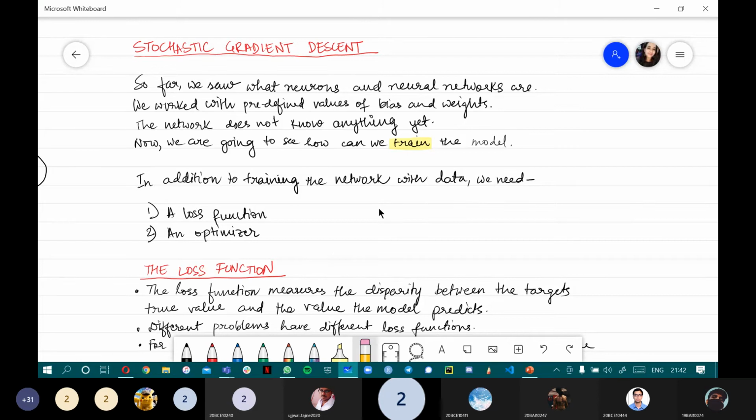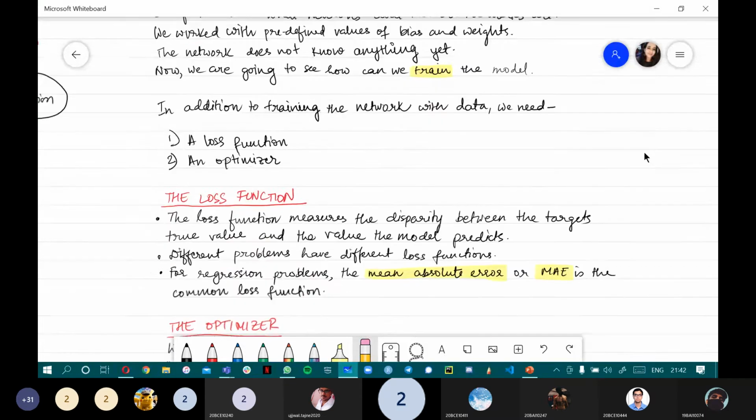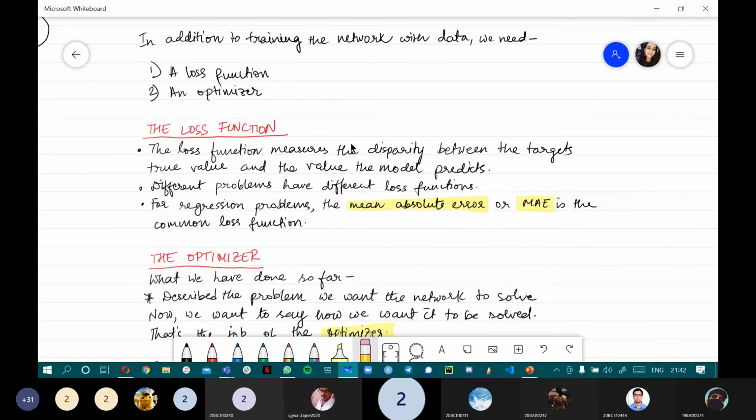In addition to the network, to train it we need two concepts: a loss function and an optimizer. What do these two terms mean? The loss function measures the disparity between the target value and the value the model predicts. Just like we saw earlier, it gives the difference between the true target value and the value the model predicts. That is the job of the loss function. This value is known as the bias.